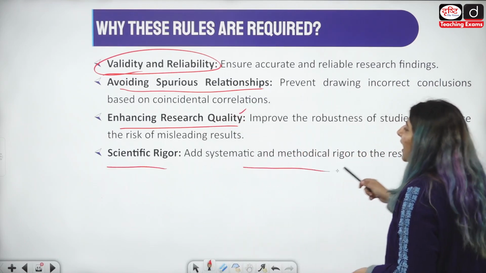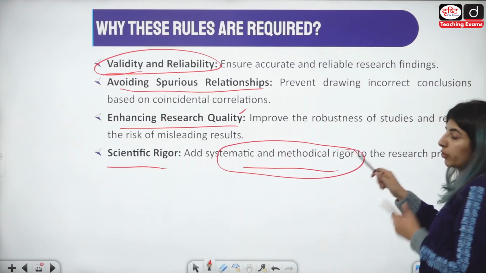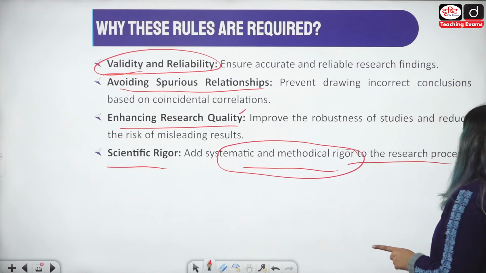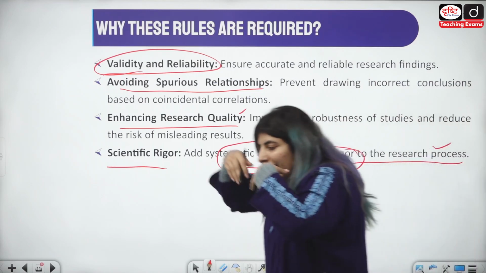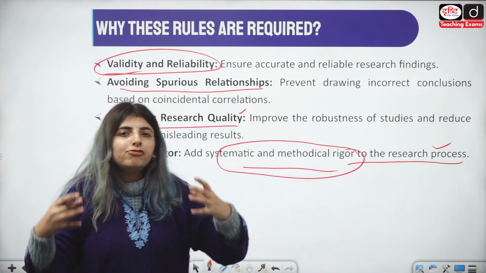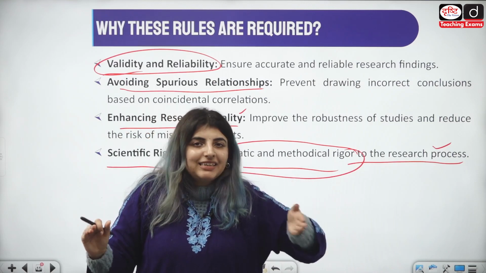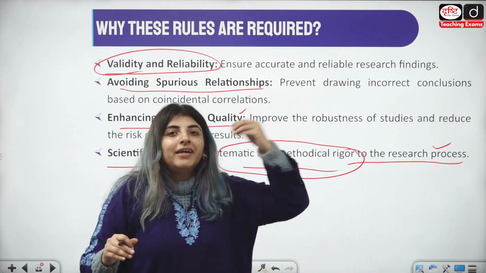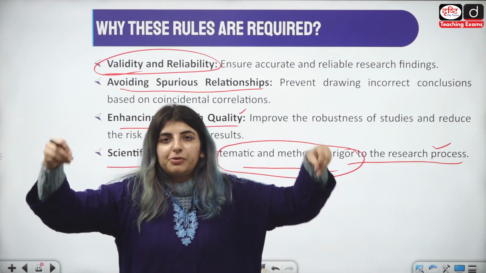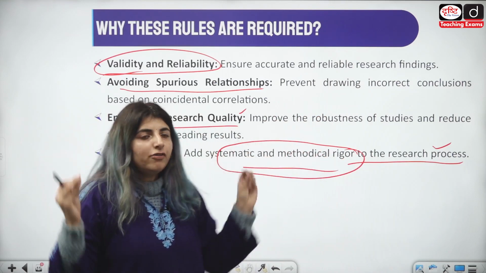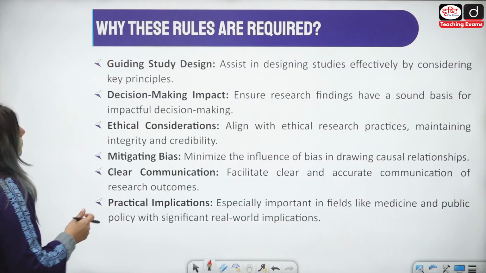Scientific rigor, add systematic and methodological rigor to the research process. It acts as some sort of rigorous, strict process that is there in a stepwise manner to understand the cause and effect relationships between different types of variables, right?